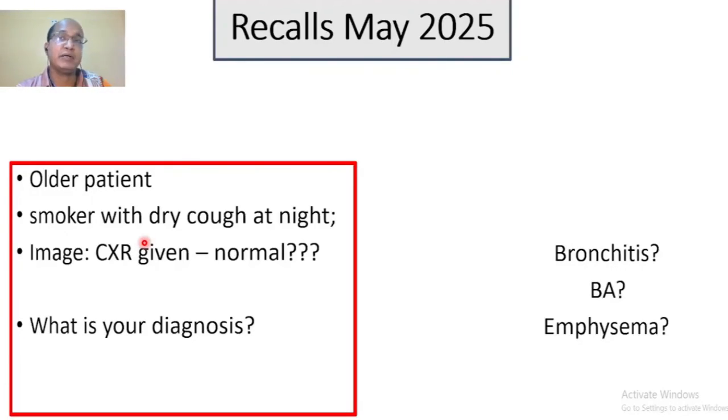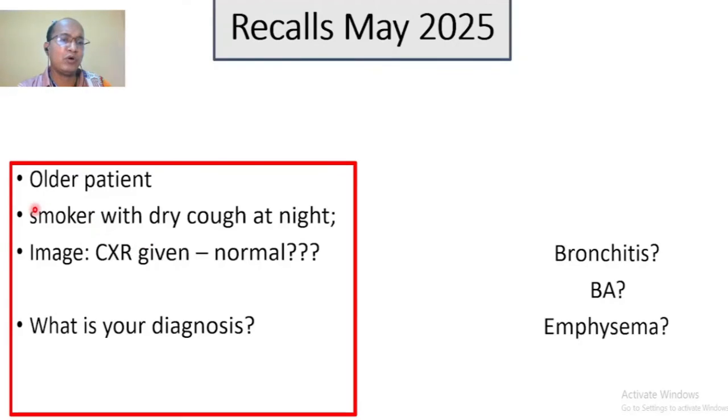Of course, something abnormal should be there, but I could not find any lesion on the X-ray. So I think it is quite a normal X-ray.